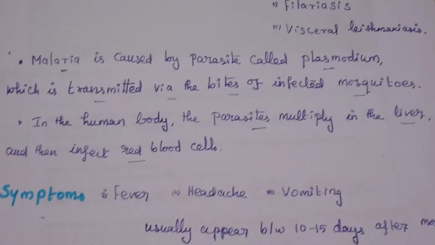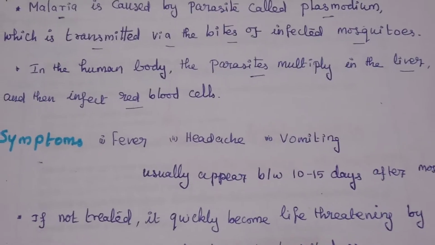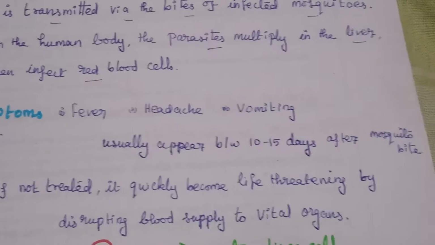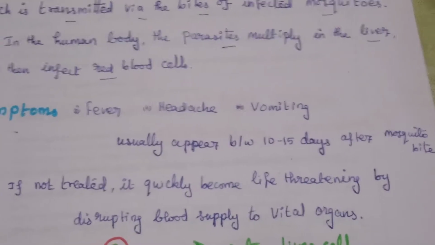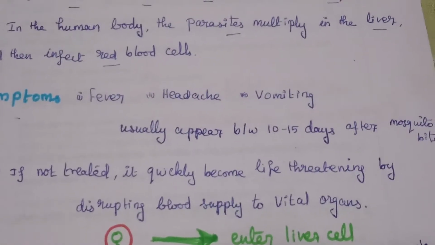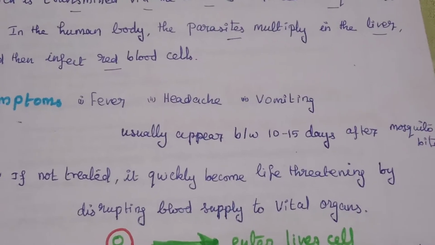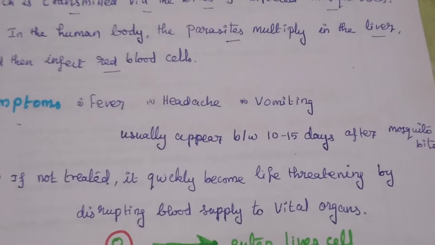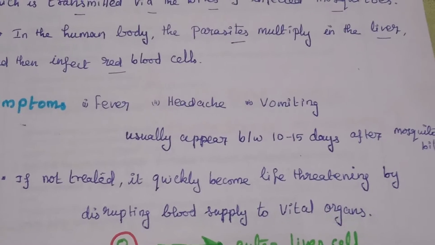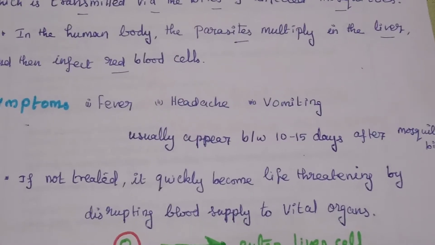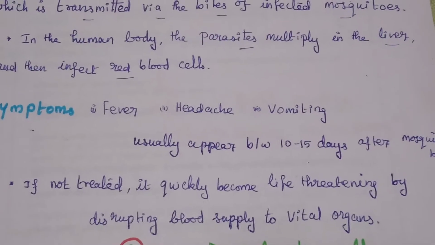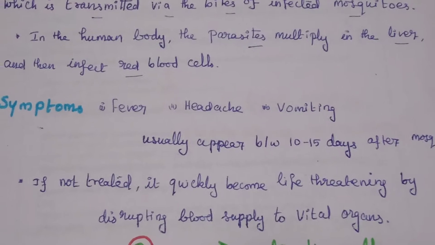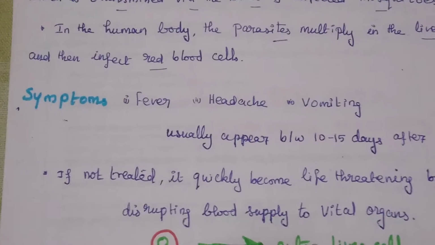What are the symptoms? It will cause fever, headache and vomiting. The symptoms usually appear 10 to 15 days after the mosquito bite. If we don't take any treatment, it will affect blood supply to vital organs, and finally leads to coma, then death. Plasmodium falciparum commonly leads to death.